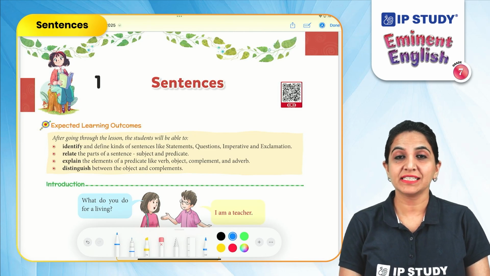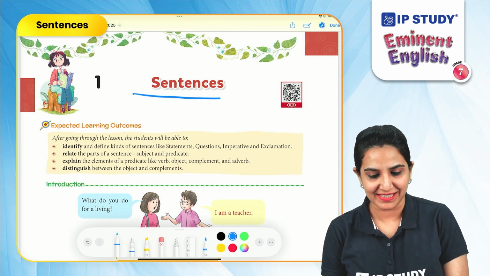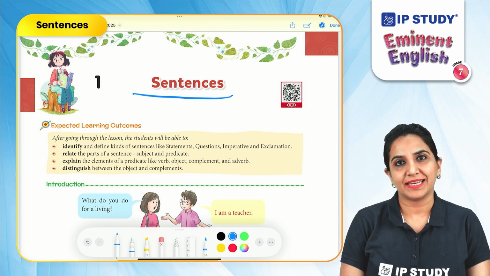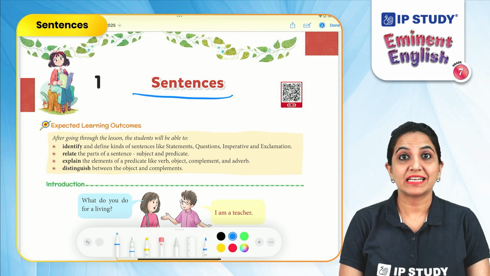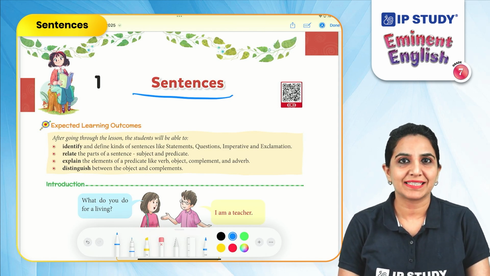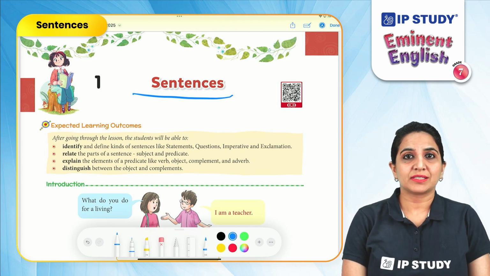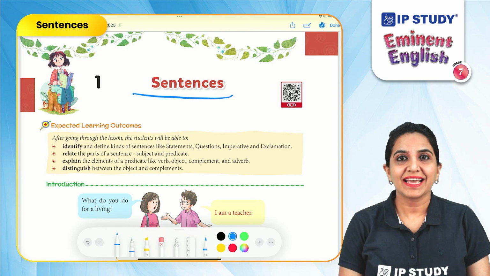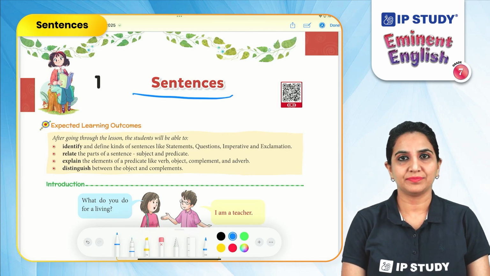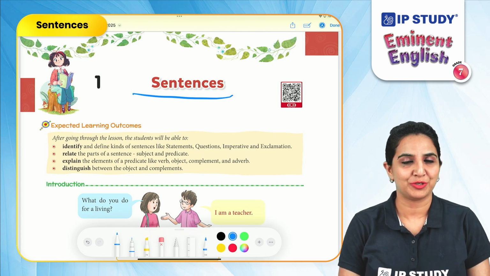Today we will discuss the first chapter of Grade 7 English Grammar and we will explore the topic sentences. What is a sentence? Very good. A sentence is a group of words that makes complete sense. Always remember that a sentence starts with a capital letter and ends with a punctuation mark. This punctuation mark can be a full stop, a question mark, or an exclamation mark.